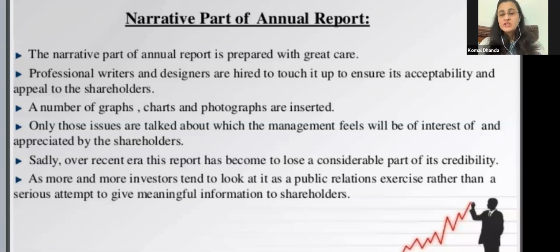They are focusing on attracting more and more investors. They are making it appealing to the public rather than focusing on whether it is meaningful information or whether all the vital information is included for shareholders. That purpose has been diverted to making it appealing, making it very impressive for the public.